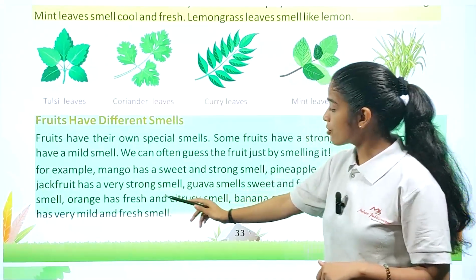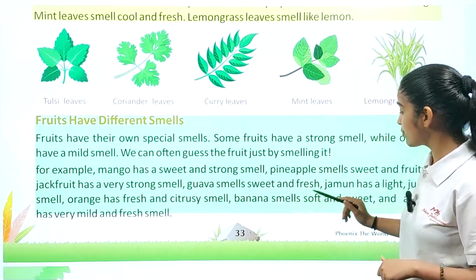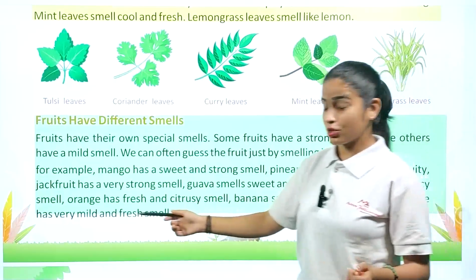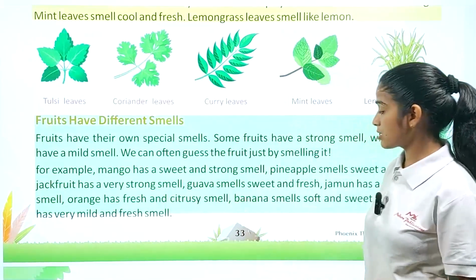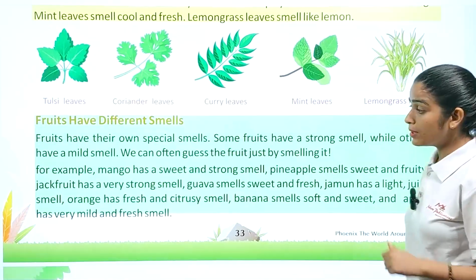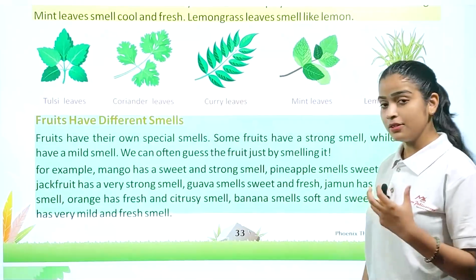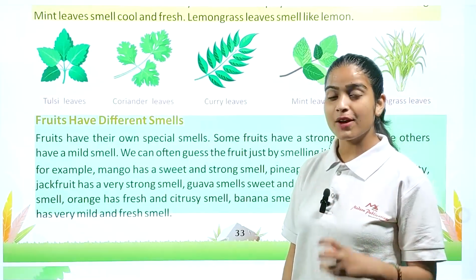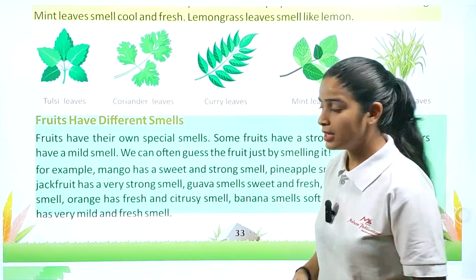Jackfruit has a very strong smell. Guava smells sweet and fresh. Jamun has a light, juicy smell. Orange has a fresh and citrusy smell. Banana smells soft and sweet, and apple has a very mild and fresh smell. So just by smelling it, we can identify which kind of fruit it is.